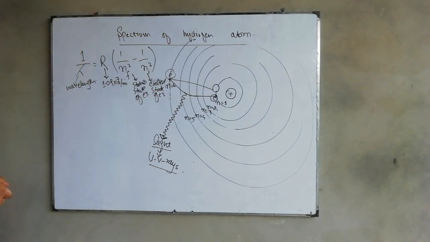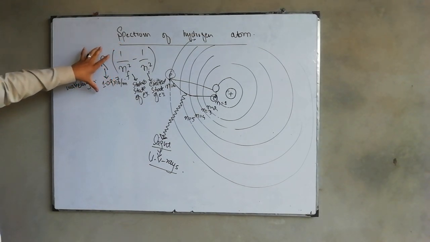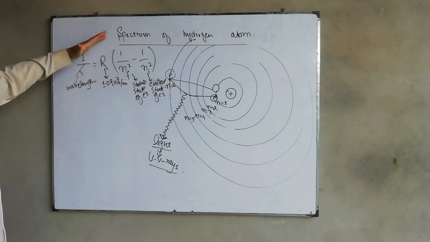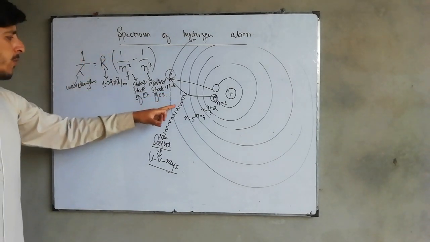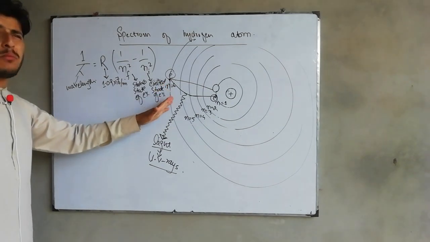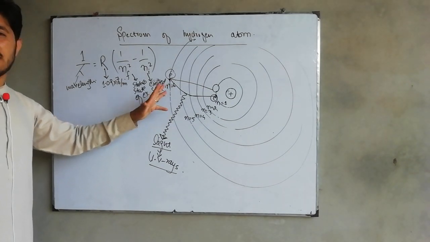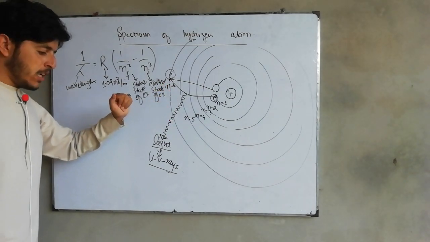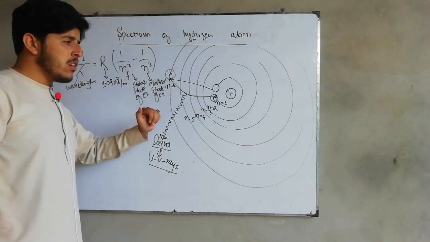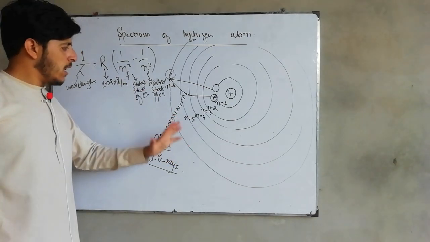So this was the general and simple description of this formula, and this is the general formula from which you can find out the wavelength of any wave emitted by the hydrogen atom because of the transition of electron. So the transition of electron is very, very important here.